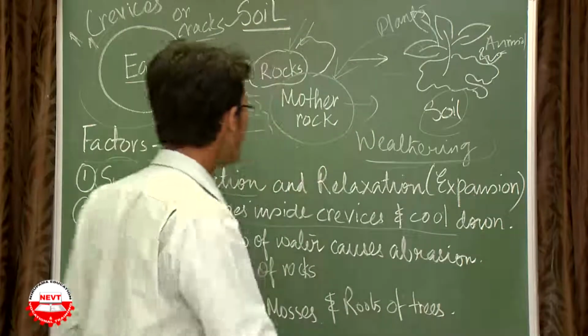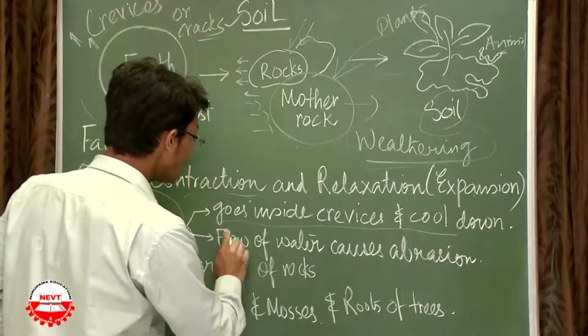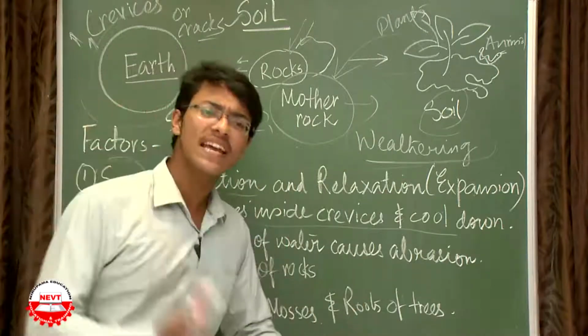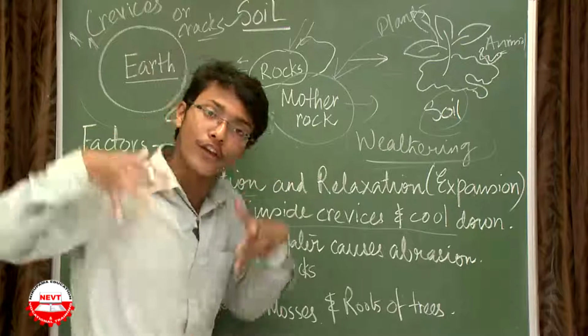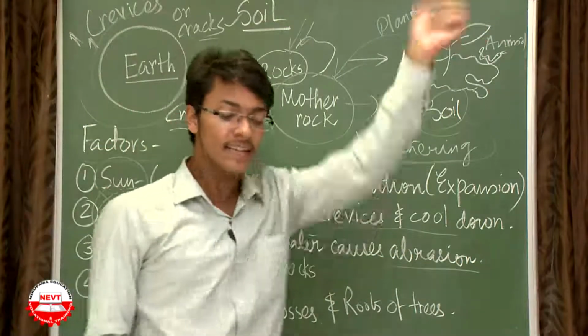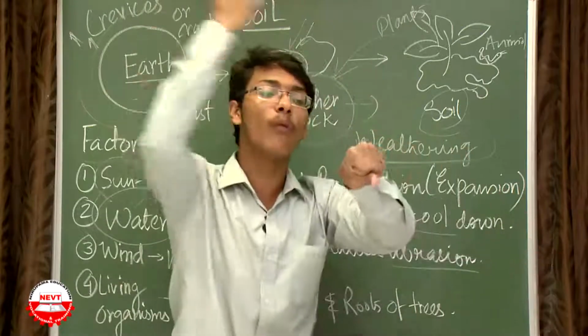Now what is the second role? The second role is the water is flowing, and the steady and constant flow of water in a huge gush is causing abrasion. What is abrasion? Say this is the rock and the water is flowing like anything.